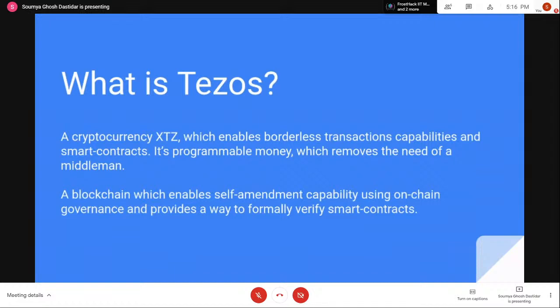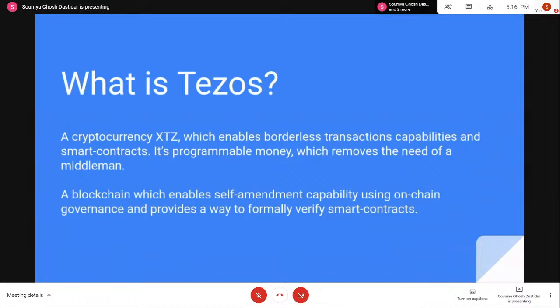Like I said, that is the first principle of blockchain. There is no central authority governing your transactions or anything. It's completely decentralized and peer-to-peer. What is the main feature of Tezos? What does it do differently from the other blockchains that are there?